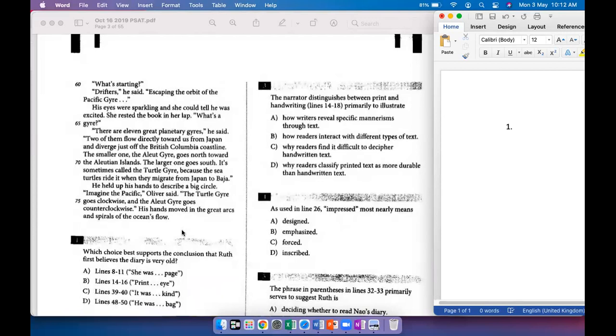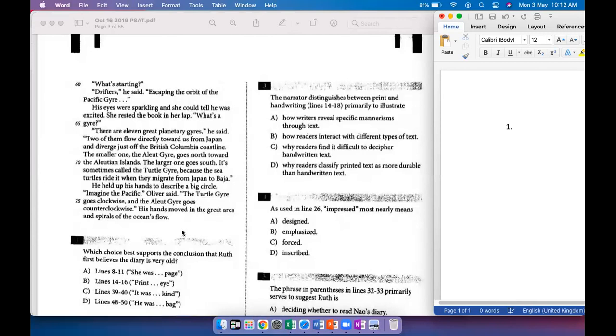What's starting? So he finishes his quotation by saying it's starting, and Ruth asks him what's starting. Drifters, he said, escaping the orbit of the Pacific Gyre. His eyes were sparkling and she could tell he was excited. She rested the book in her lap. What's a gyre?